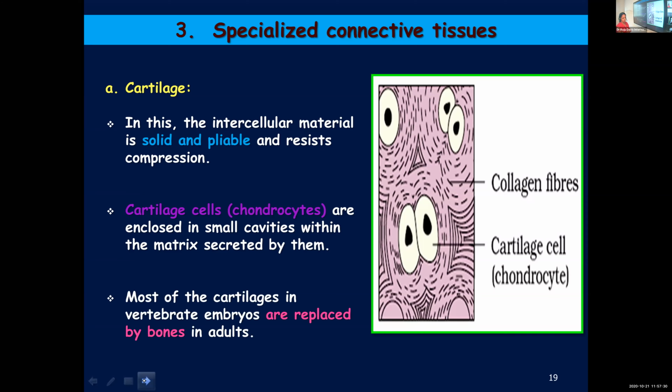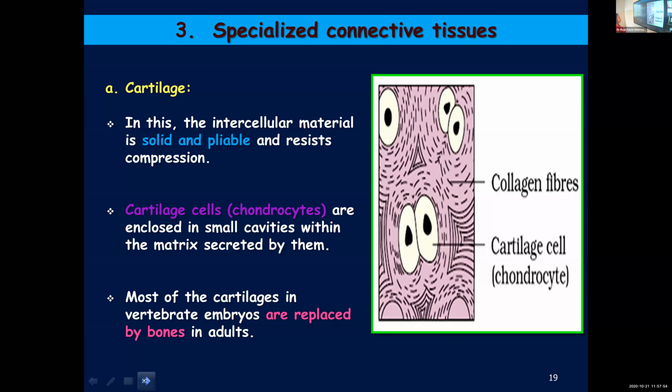Most of the cartilage in the vertebrate embryo: when we are in the embryo state, a major part of your body will be made up of cartilage, but later it will get replaced by bones. Most of the cartilage in the embryo will get replaced by bones in adults. So I'll repeat the points once again.